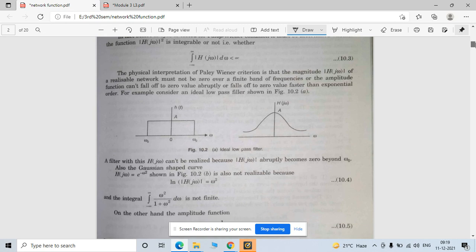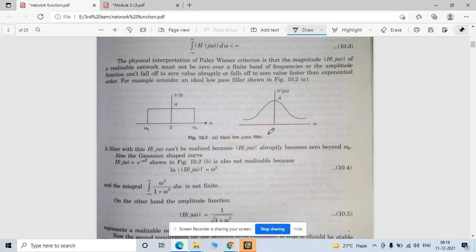So all these things are given to you. This is a simple low pass filter, okay? And you can't get the response beyond this omega naught, greater than omega naught. The filter H of omega can't be realized because H of j omega abruptly becomes zero beyond omega naught. So this is the maximum value for this function, and after this it can't be analyzed.